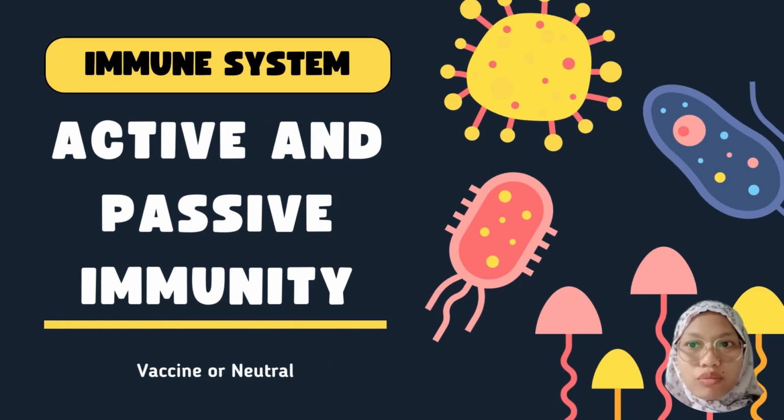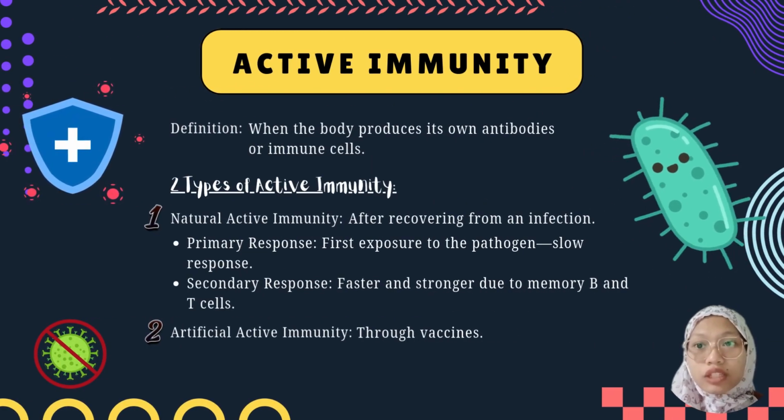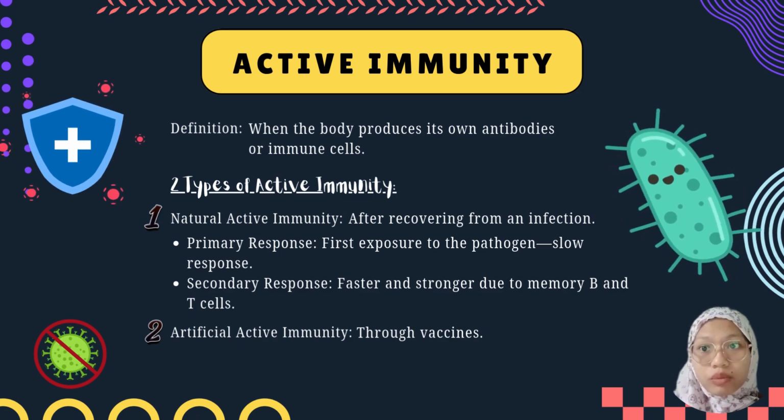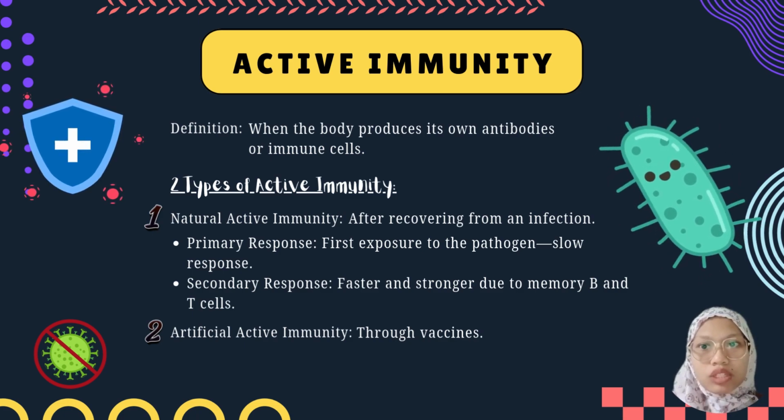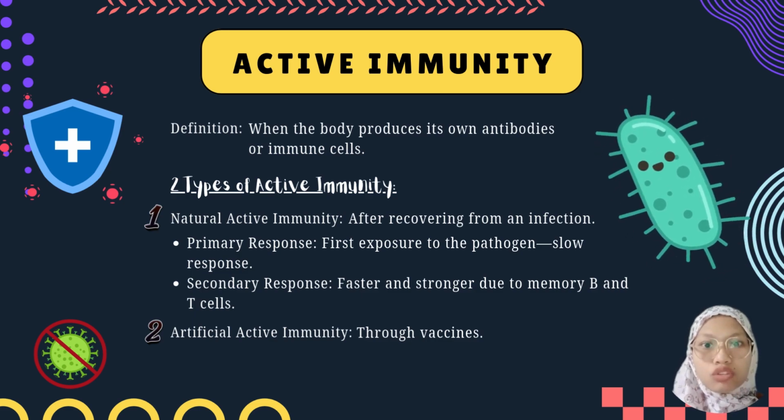The immune system has two types, active and passive immunity. Immunity is the body's ability to resist harmful microorganisms or toxins. For your information, our discussion so far was focused on active immunity, but let's go through what exactly active and passive immunity are. Active immunity is when the body produces its own antibodies and immune cells. So we have two types of active immunity. The first one is natural active immunity, which comes after recovering from an infection, and the second one is artificial active immunity, which is through vaccines.